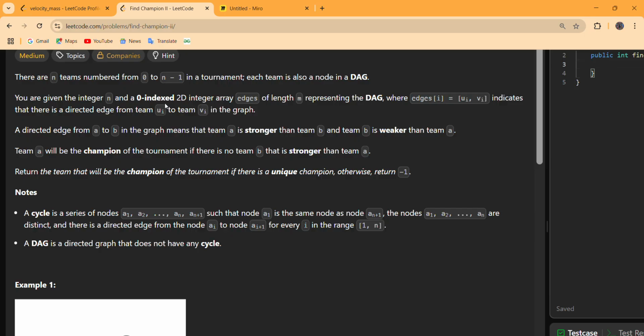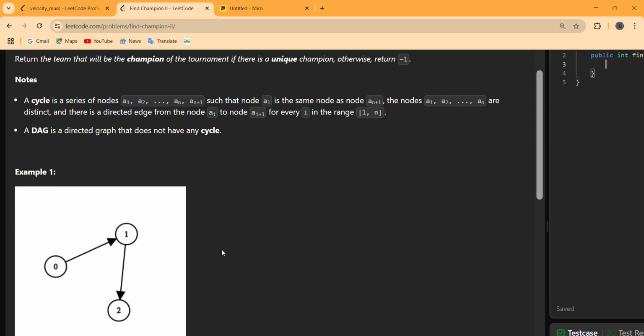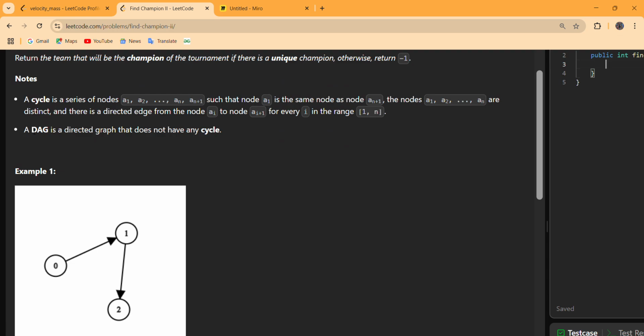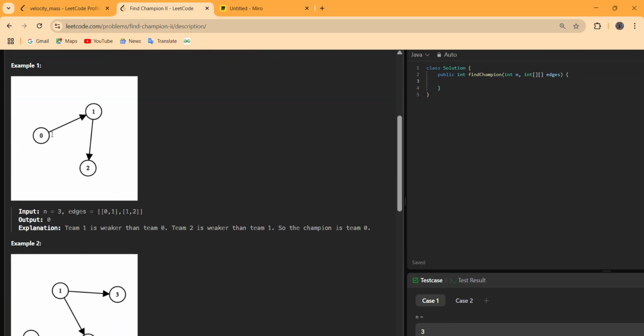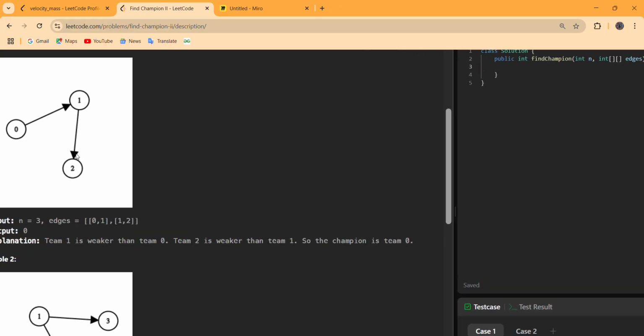So the nodes are numbered in the range from 0 to n minus 1, and this is basically a non-cyclic graph. That means, as the name states itself, DAG, directed acyclic graph. So let us look at example number 1.